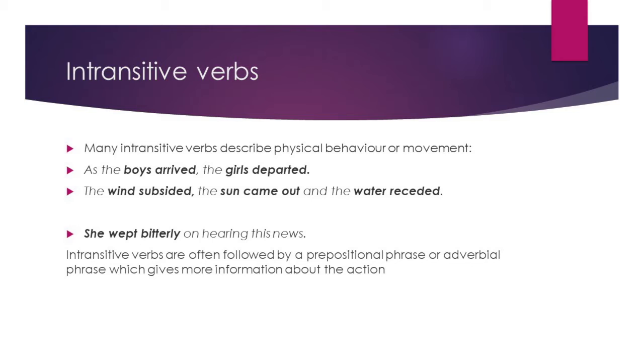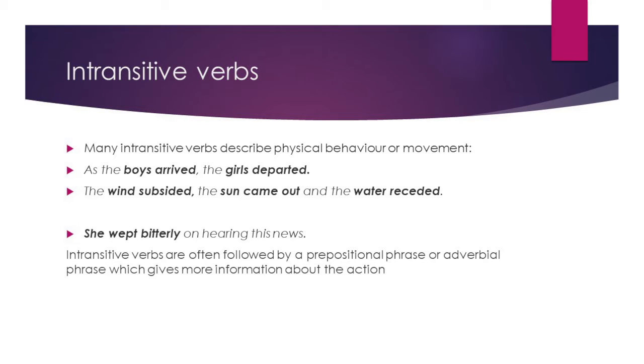Look at another sentence. She wept bitterly on hearing this news. Here we have a subject, she; wept is the verb; bitterly denotes how she cries. That is an adverb. On hearing this news is a prepositional phrase. So, here there is no object.